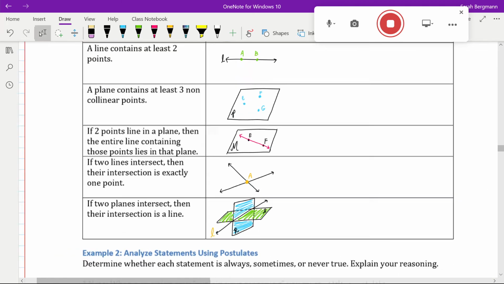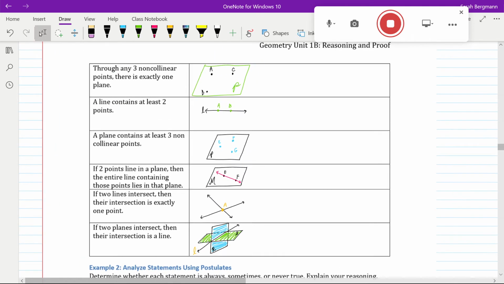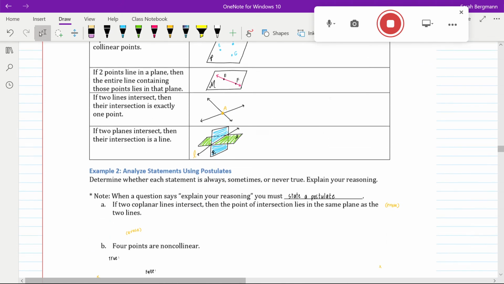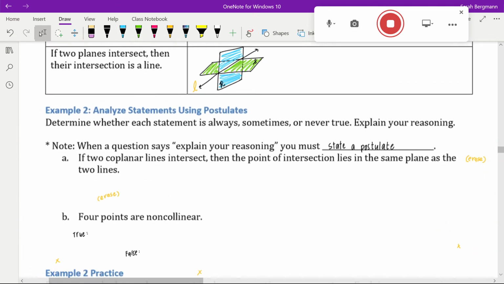So some of these we've already known as facts. However, now we're just calling them postulates. They are statements that are always true, and we accept them as true without any proof. You need to know these postulates and be able to use them to back up your reasoning. Let me show you when we will use these.